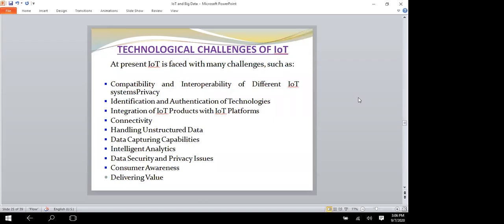Next one, technological challenges of IoT. What are the technological challenges? First one is compatibility and interoperability of different IoT systems. As per the market analyzers, McKinsey says 40% to 60% of the total value lies in our ability to achieve interoperability between IoT systems. It becomes really difficult to maintain interoperability between IoT systems.